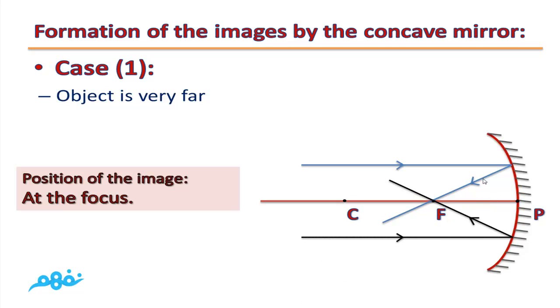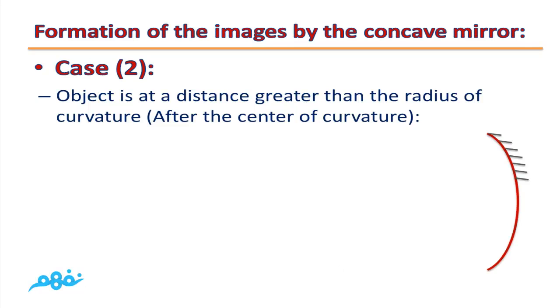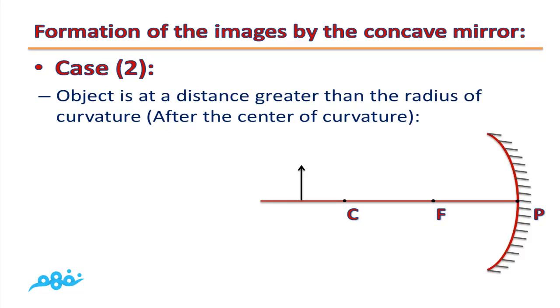So as you can see, the two reflected light rays are intersected in focus. Position of image is at the focus. Properties of the image is real, very tiny, or dot. This is the image of sun. Case 2. If the object is at a distance greater than the radius of curvature after the center of curvature. This is the radius of curvature from P to C.